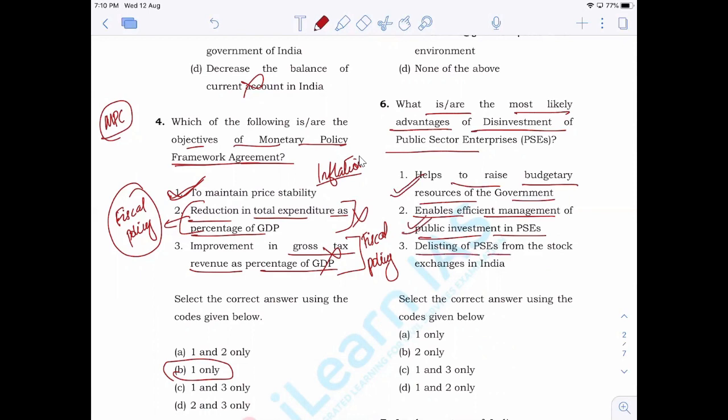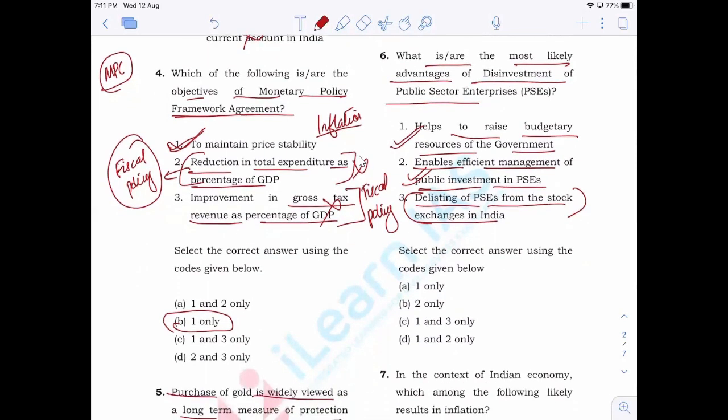Now, delisting of PSEs from the stock exchanges in India, that doesn't have any kind of logic, right? Because if public sector enterprises are disinvested, that doesn't mean that they will be delisted from the stock exchanges in India. They will continue to be listed in the stock exchange itself. It's just that the ownership has actually changed. So that's it. So answer is 1 and 2, D.